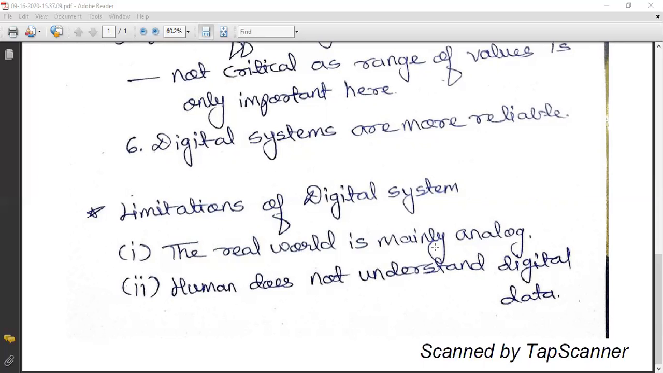So guys, for today's session, we are going to stop here. In the next session, we are going to see some different kinds of number systems used in digital circuits.